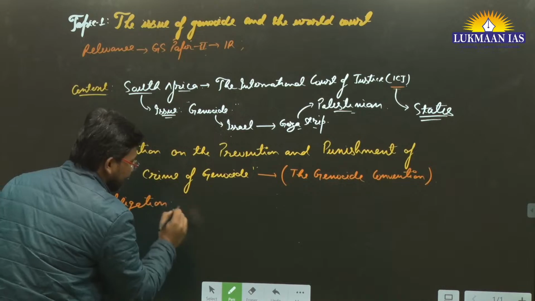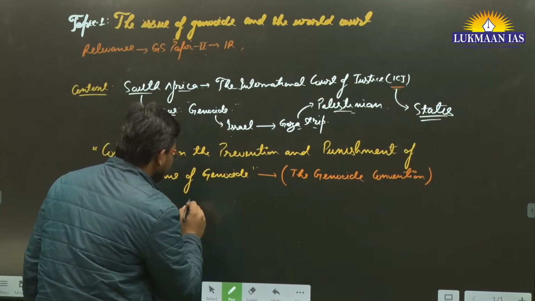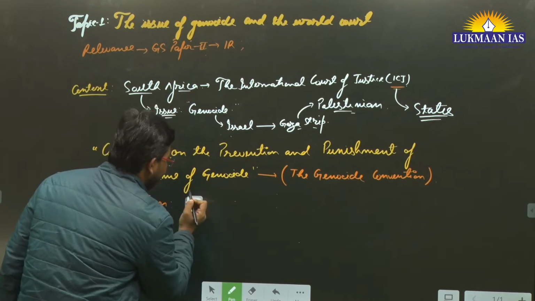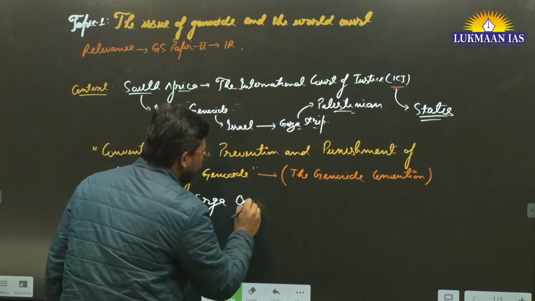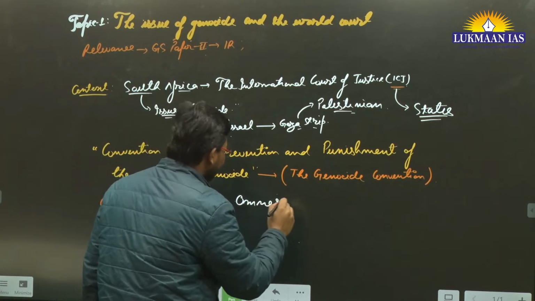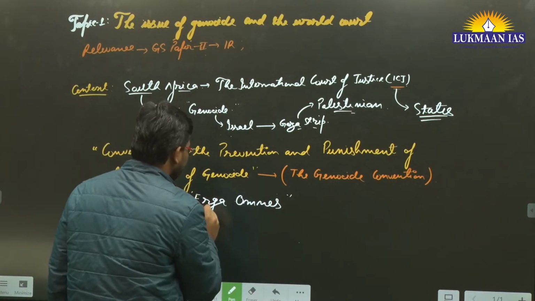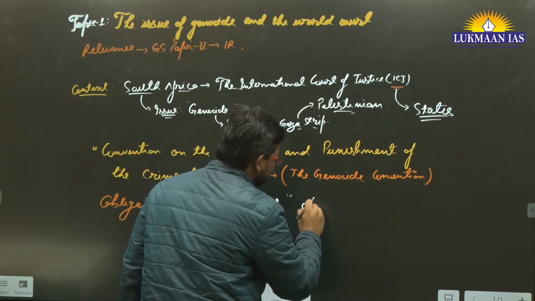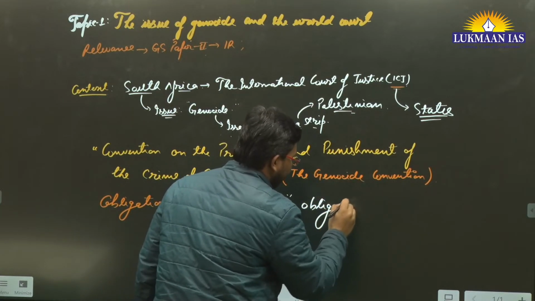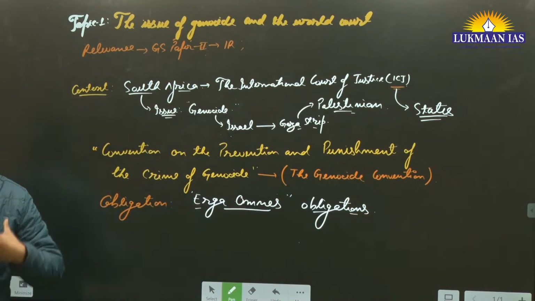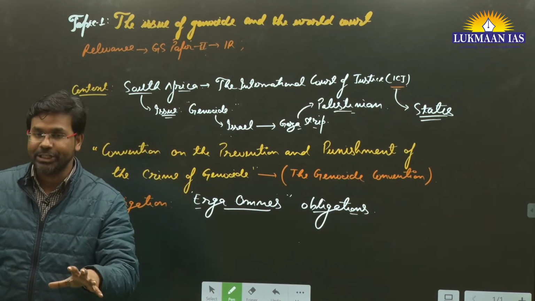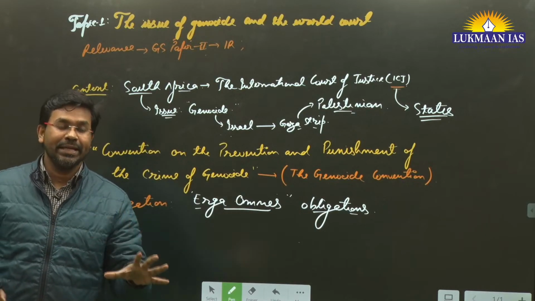Technically, in legal terms, it is known as erga omnes obligations. Erga omnes obligations means it is the responsibility of the state to make sure that no genocidal activity happens.